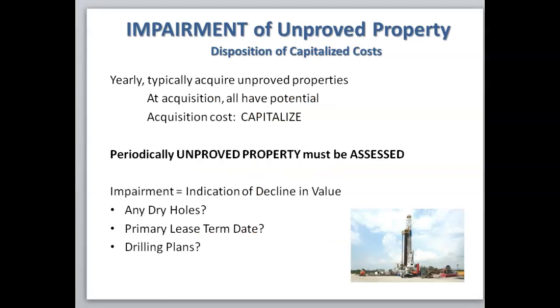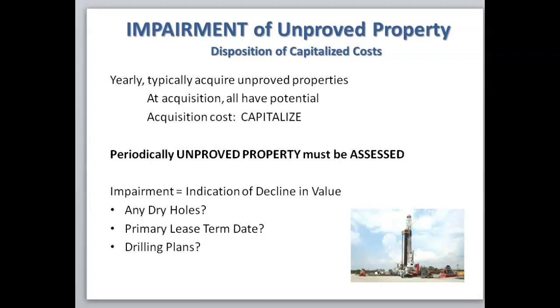Now we're going to talk about the impairment of unimproved property. So you have an asset on your balance sheet in unimproved property, and it must be assessed periodically to see if it has been impaired. So typically this is done on an annual basis. So remember, at acquisition, all properties have potential, so they're capitalized as an acquisition cost.